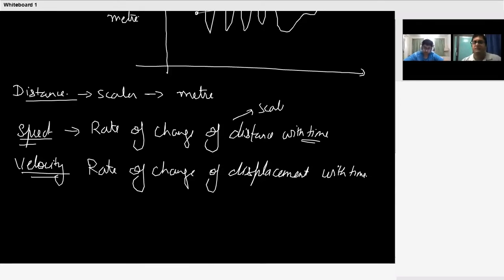So speed is a scalar quantity and it has the SI unit of meter per second. Velocity is a vector quantity. It has the SI unit of meter per second. Any doubt in here? Mohammed?